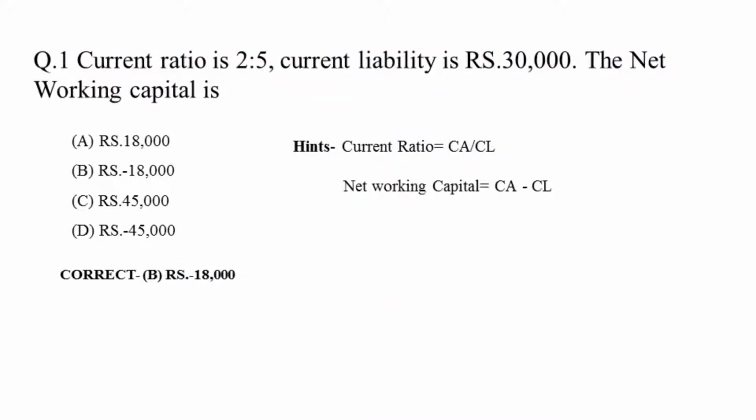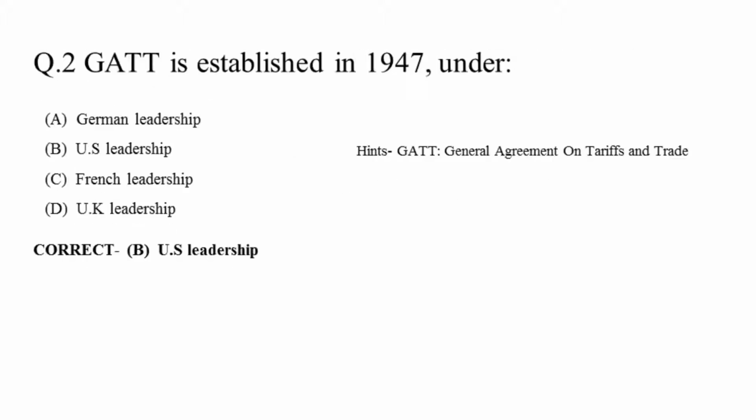Number 1. Current ratio is 2:5. Current liabilities 30,000. Then find out net working capital. Options are 18,000, minus 18,000, 45,000, minus 45,000. Correct answer is minus 18,000. Net working capital is equal to current assets minus current liabilities.